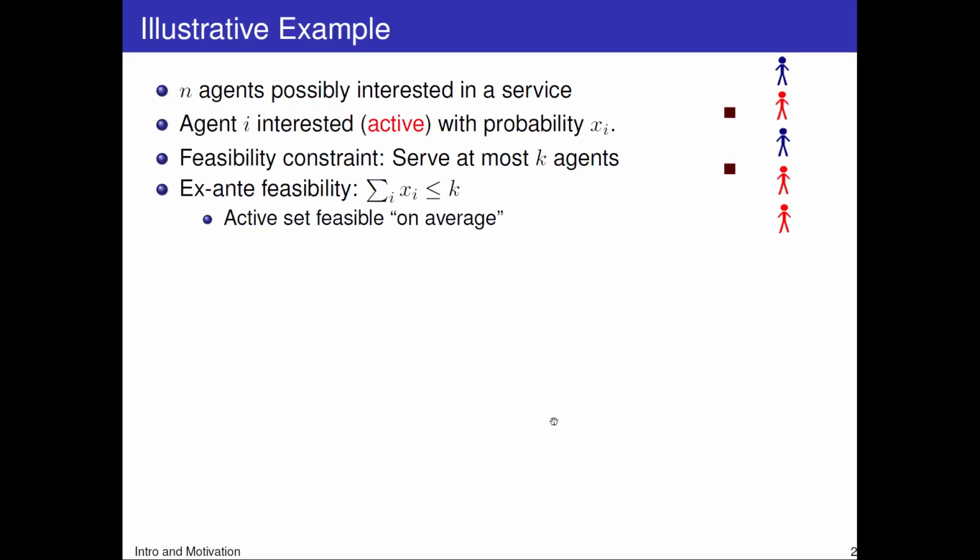Before defining things more formally, let's look at an illustrative example. Suppose you have n agents who are possibly interested in a service. And suppose that agent i is interested, we say active, with probability x sub i. The feasibility constraint here is that we can serve at most k of the agents. And suppose we're guaranteed ex ante feasibility in the input, meaning that the expected number of interested agents, or expected number of active agents, is at most k. This means that the sum of the x_i is at most k.